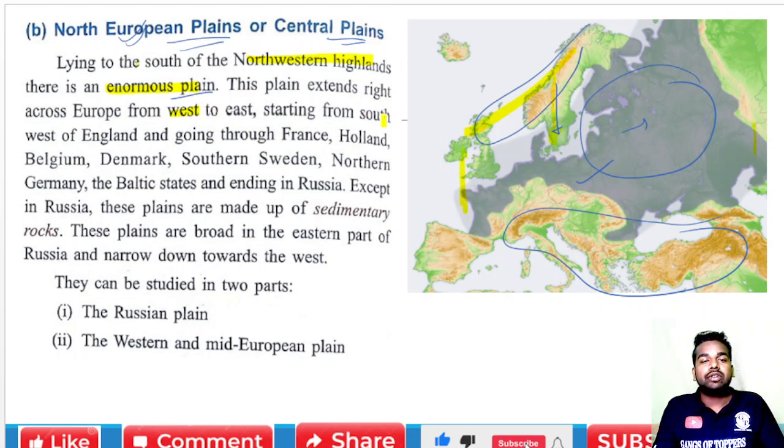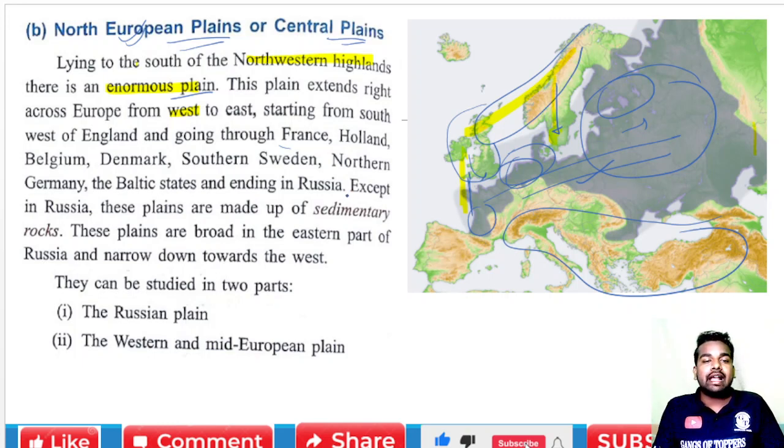It starts from the southwest of England, and going through France, Holland, Belgium, Denmark, Sweden, North Germany, the Baltic and Russia, these areas form the part of the North European plain.